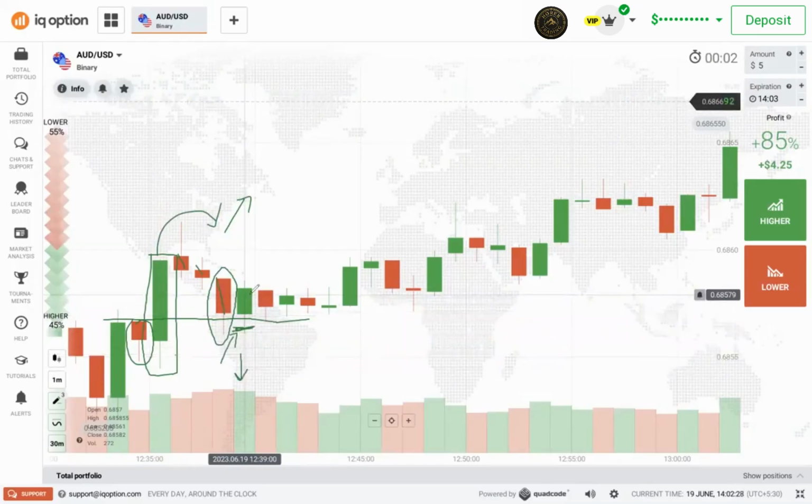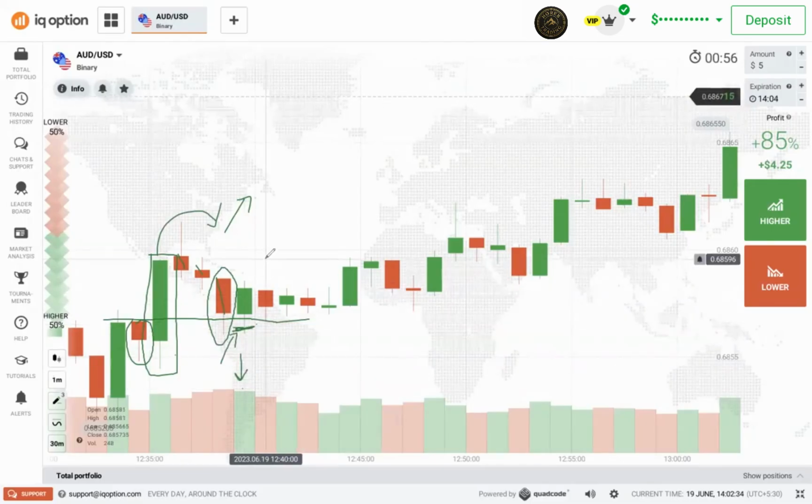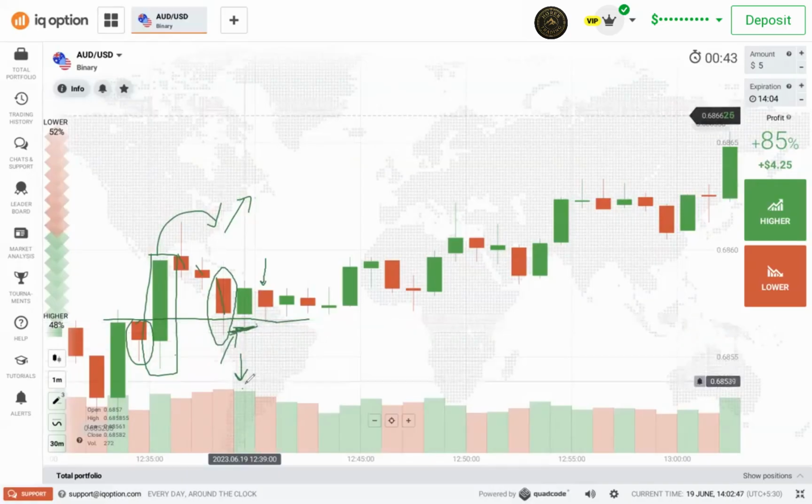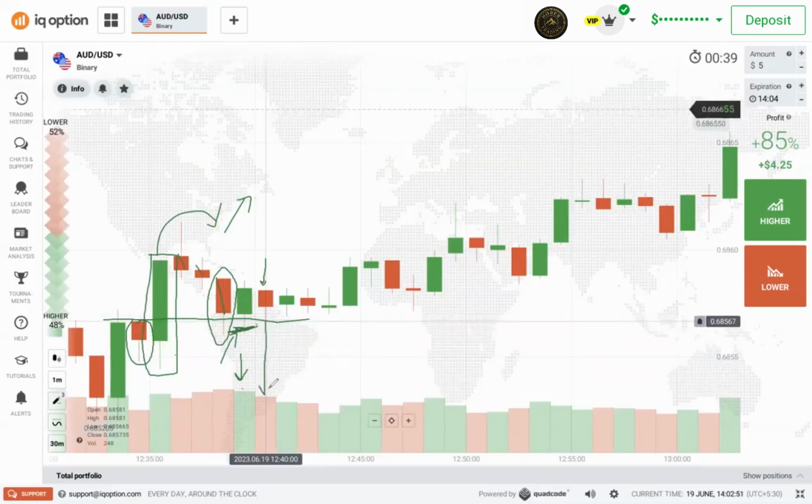Buyers have entered, so we can enter here, a buyer call. But the buyer candle has decreased volume, so that's why sellers have entered, but we should not enter here. We should wait to see what will happen. We are analyzing. After taking this buying trade, we should not trade.